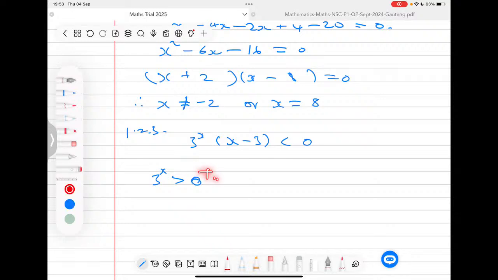It's always positive. There's no way in which you can have 3 to the power x and it becomes negative. It will cause problems. It will be undefined, right? It will give you problems. So here we are saying this number is always positive, and it becomes positive for all the real numbers. If you take all the real numbers, it then becomes positive. So that's the first thing that you'll do.